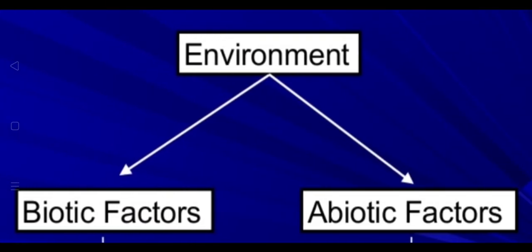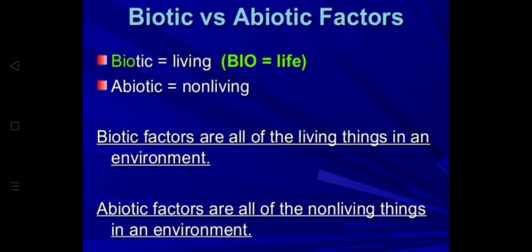Now the environment: basically what we were talking about is the biotic factors and the abiotic factors. So we spoke about the biotic factors, the resources on the ocean floor that are valuable. What do biotic and abiotic mean? Biotic means living, that is life. Bio is biology, life related. Abiotic is non-living. Biotic factors are all of the living things in an environment. Abiotic factors are all of the non-living things in an environment.